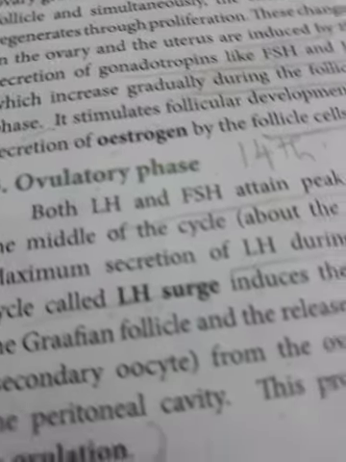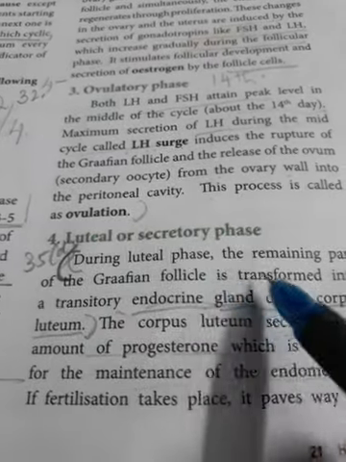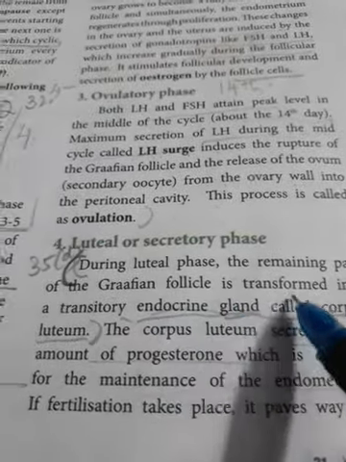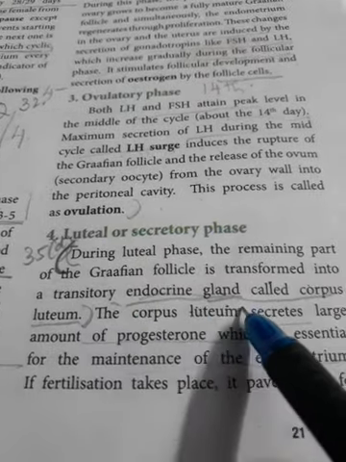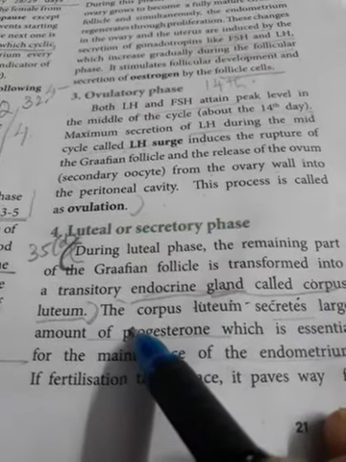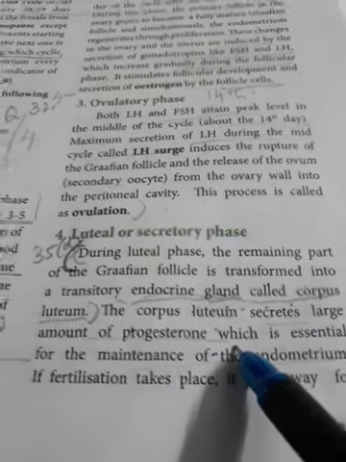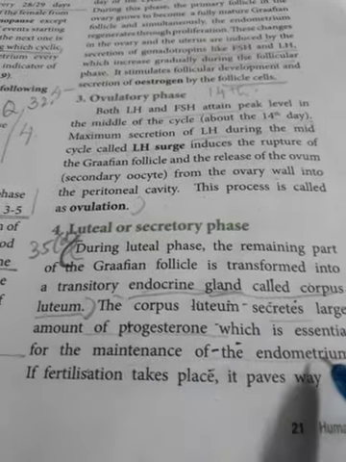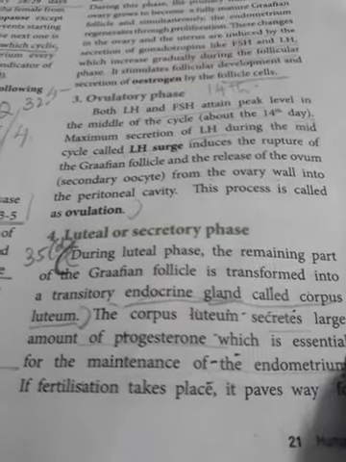During the menstrual phase, that is the luteal phase, the remaining part of the Graafian follicle is transformed into a transitory endocrine gland called the corpus luteum. The corpus luteum secretes a large amount of progesterone, which is essential for the maintenance of the endometrium, till here. So that is the definition, then only it will be completed.